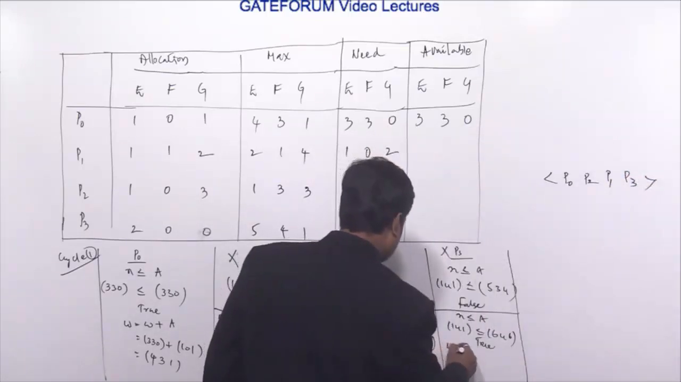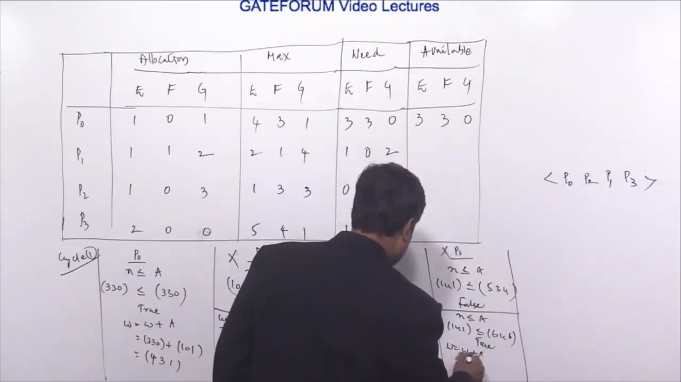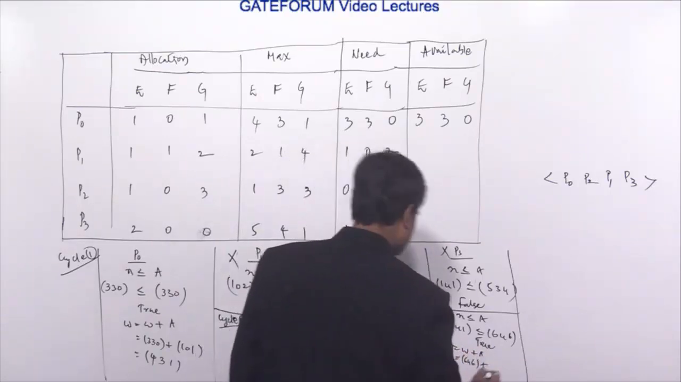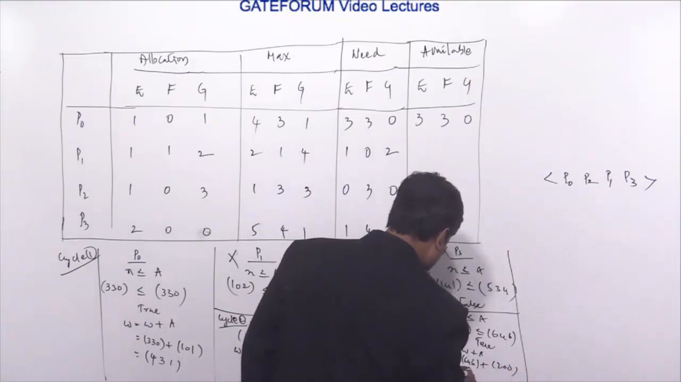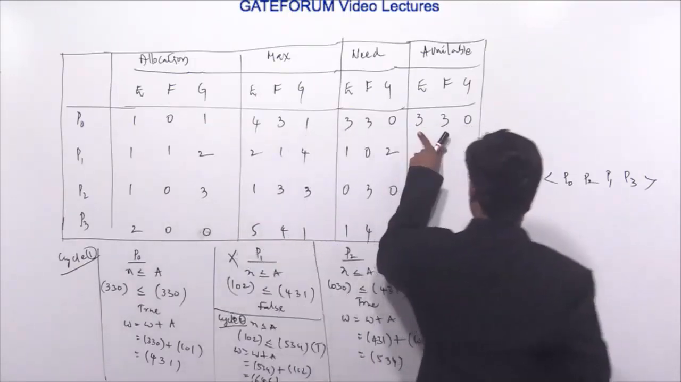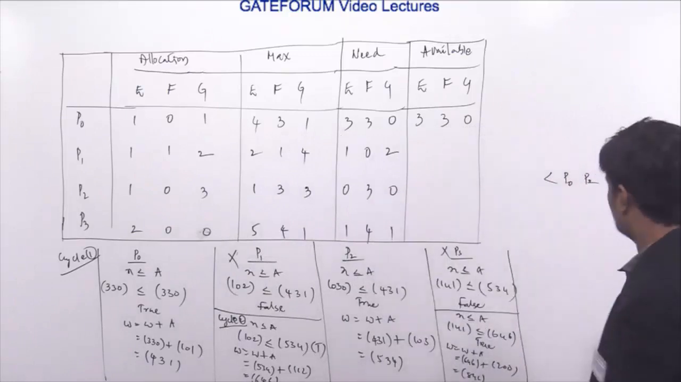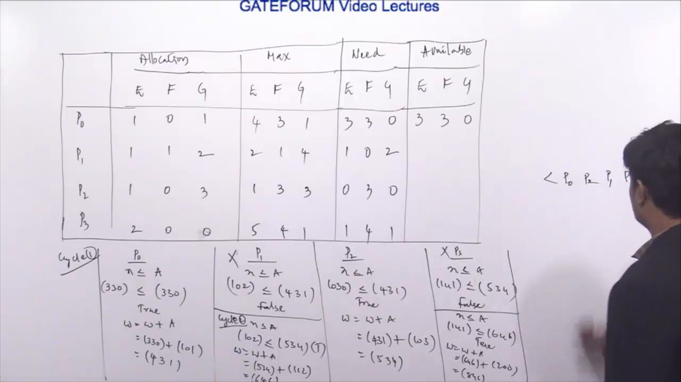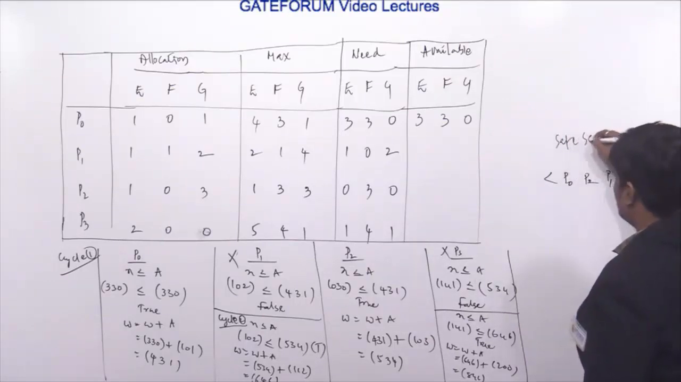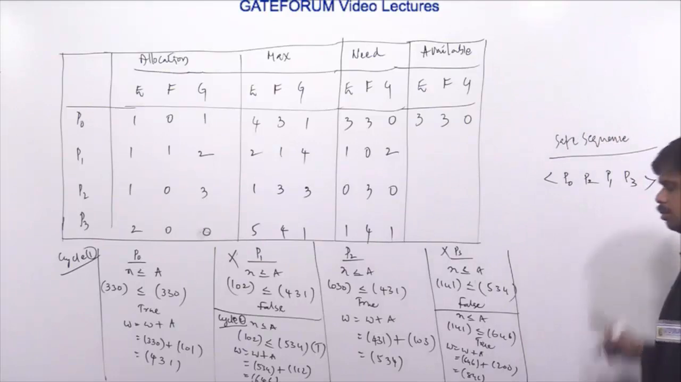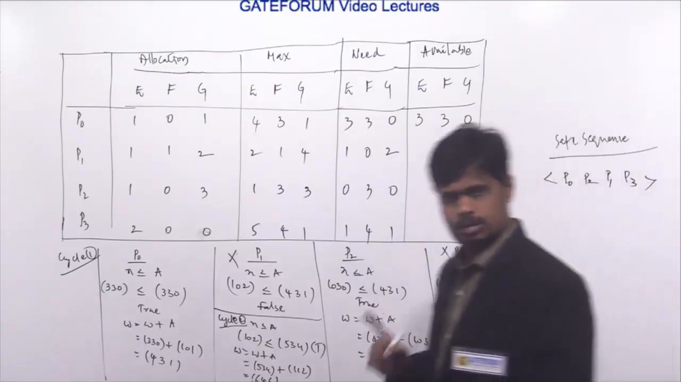Then work equals work plus allocation. What is the work? 646 plus what is the allocation of P3? 200. Then it becomes 846. So with this available, we are able to satisfy all the processes' needs. At the end we get the safe sequence as P0, P2, P1 and P3. This is one safe sequence.